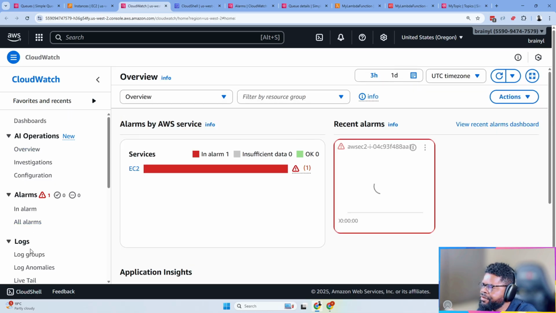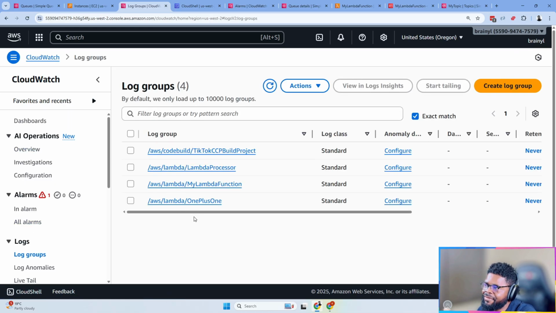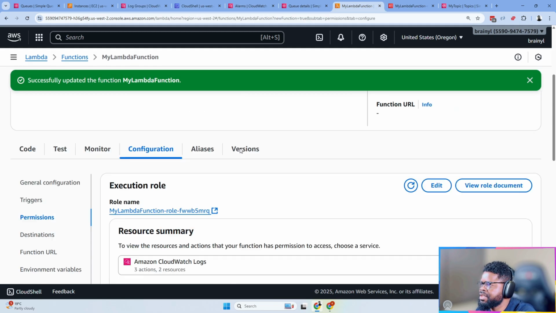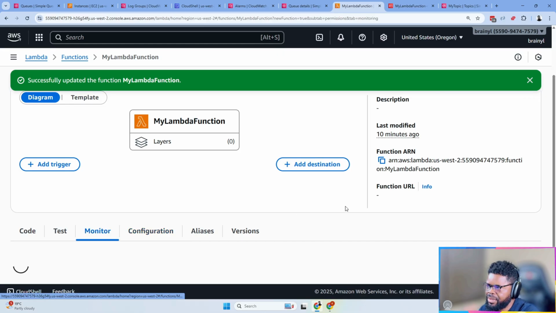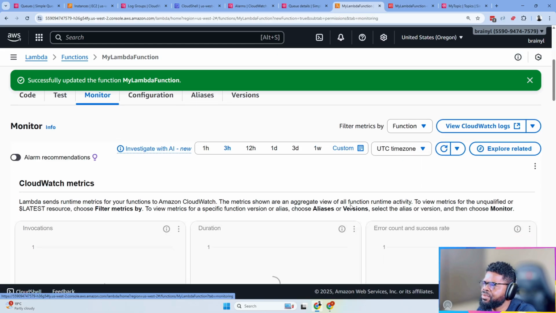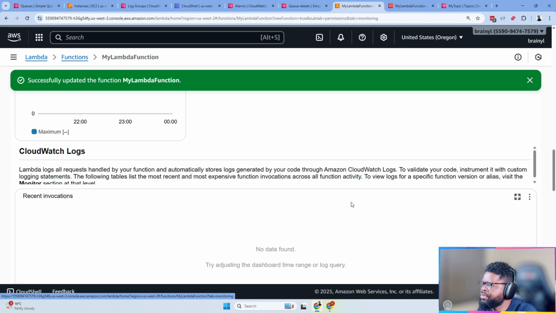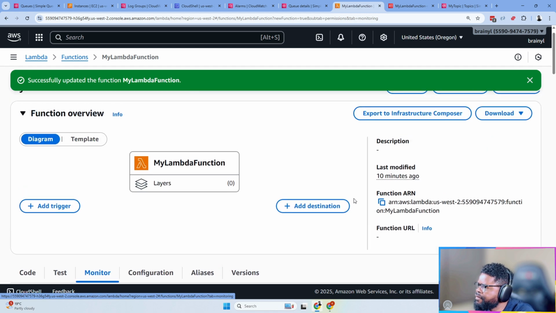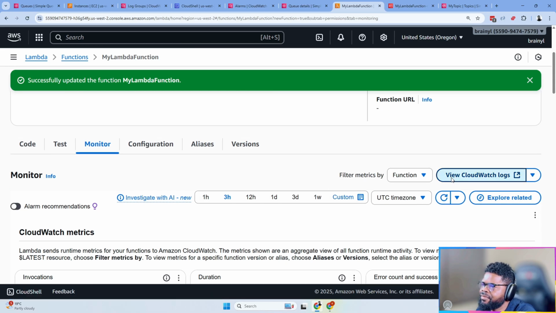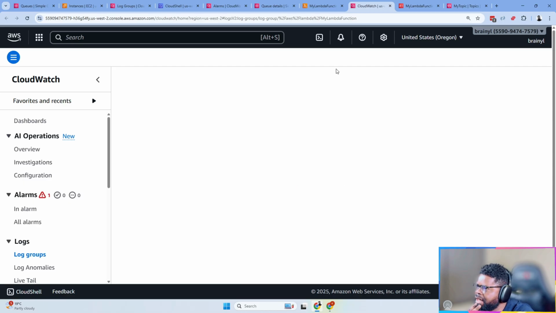So if you go to log groups, just so you know that the Lambda function is actually doing stuff, we can check. I don't know which of the log groups we are using. Let me see which of the log groups is being used. So this is the Lambda function. Let me see Monitor. Under Monitor, let me see if I will see any logs that are being written. I can't really find any logs. Viewing CloudWatch logs. Let's see. There should be a log at least. Okay, so it's my Lambda function that is there.